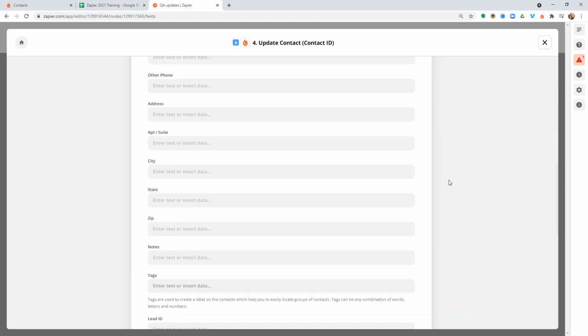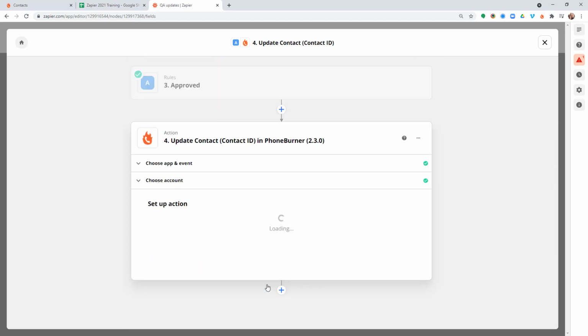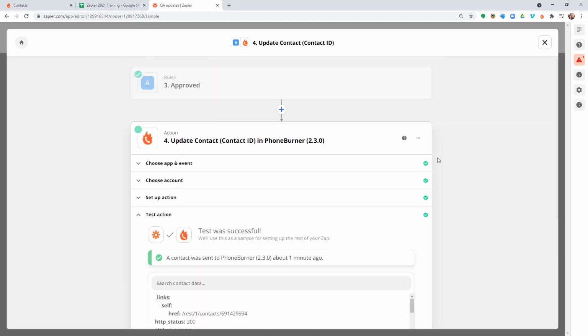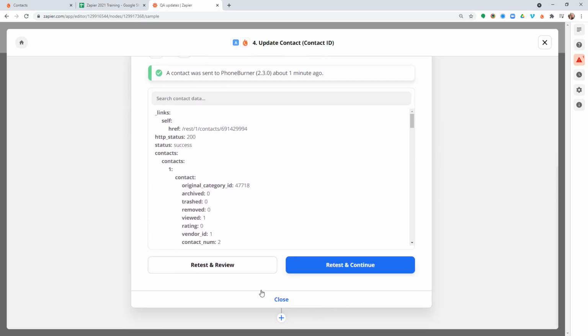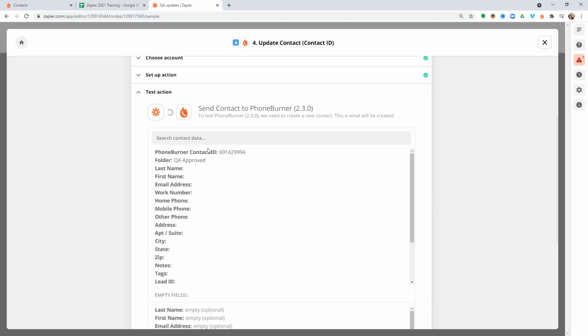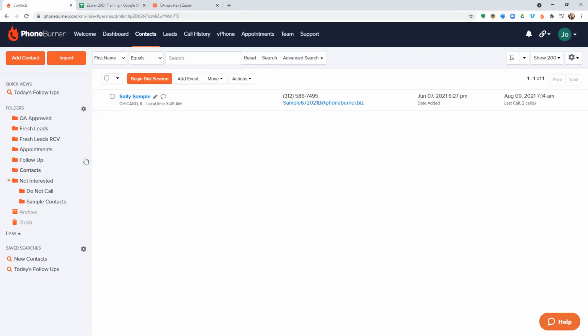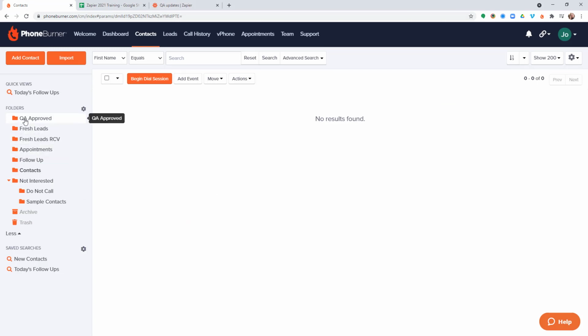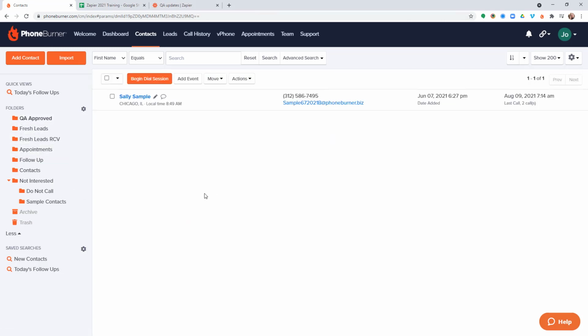All right, let's go down and continue, and retest and review. Refresh our contacts folder. Not in the contacts folder. That's a good sign. QA approved. There it is. All right. So anyway, it is important for you to test each and every step as you're going along to ensure that everything is going exactly where you would expect it to.